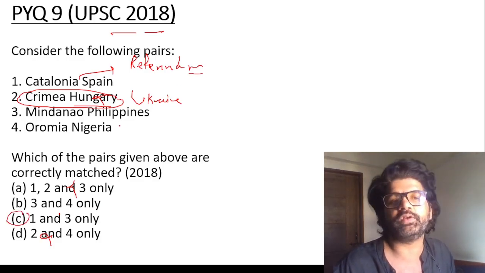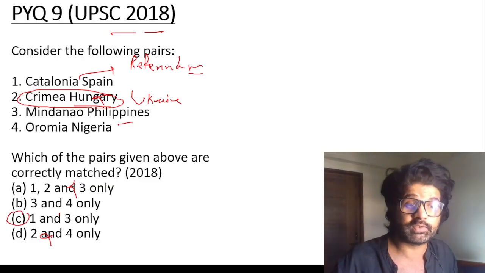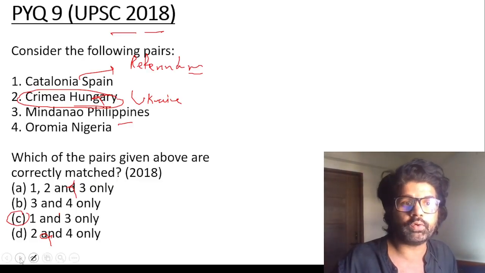So C, 1 and 3. Mindanao is in the Philippines. Those places were asked because they were in the news. Similarly, Hungary is right now in the news. So you have to see the neighboring countries.